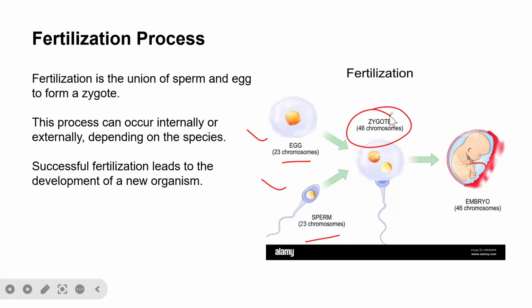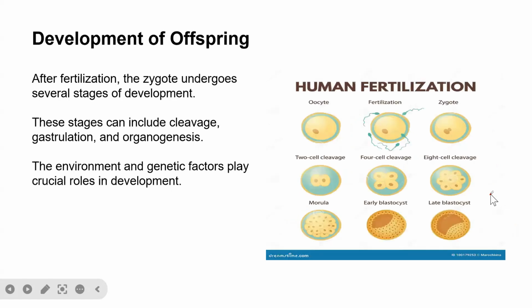And this zygote will undergo different developmental stages which subsequently lead to the production of an embryo, still with 46 chromosomes. So successful fertilization leads to the development of new organisms. But in many cases, egg and sperm cells may be released, but they might not fertilize. So fertilization is by chance. It's not certain all the time.